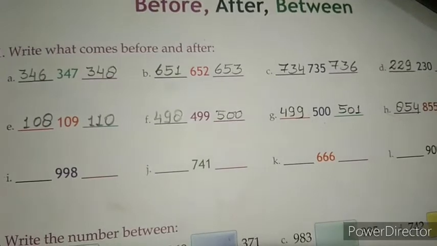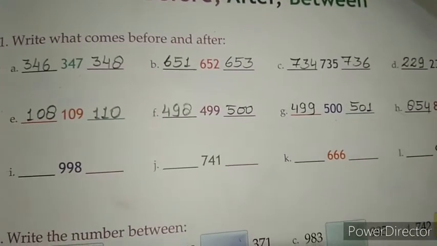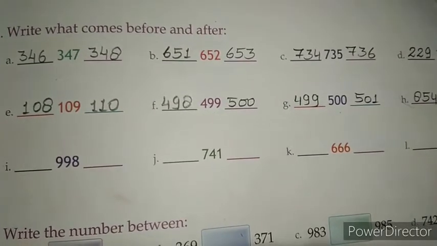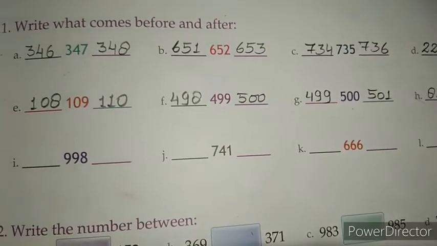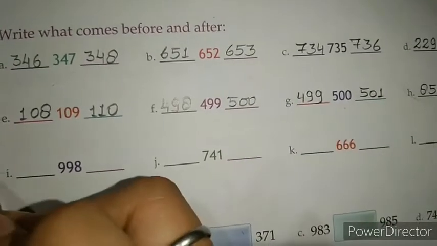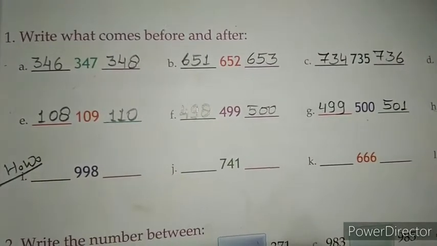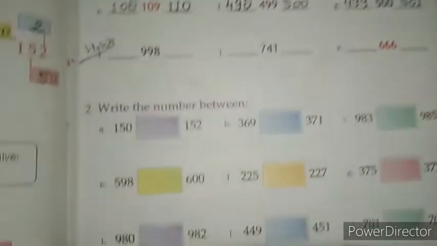Understood all of you students? How will you do this question? In this question you have to write the number that comes before the given number and the number that comes after the given number. Okay, so this line is your homework. Do this line at your home very carefully and honestly. Okay, now come to your next question.